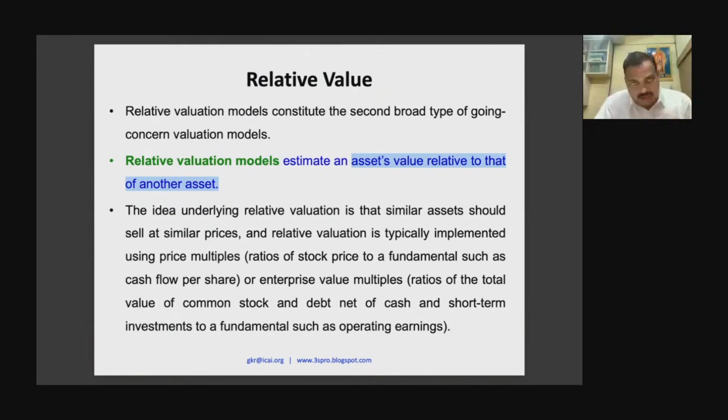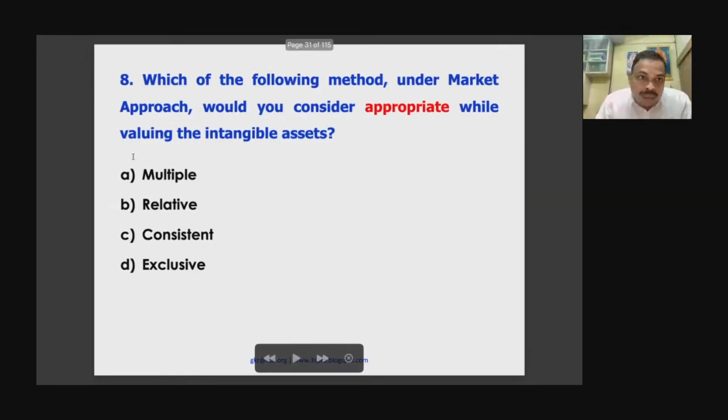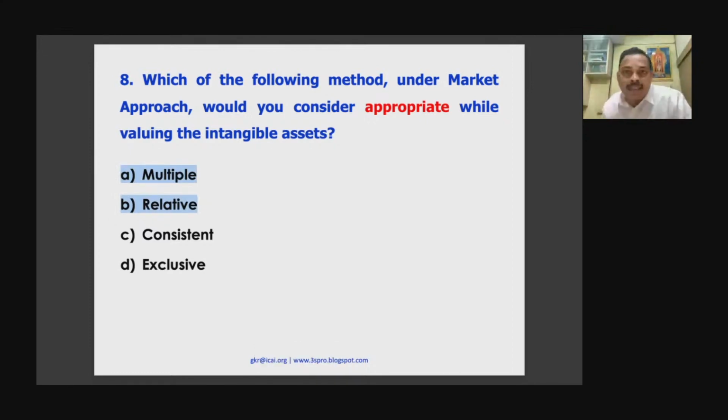By various methods. For example, by size wise, it will not be same. It will be different size. Then you have to calibrate it. You have to adjust it. So there you will use multiple. So the method, which are the following method is called relative method. Multiple is not a method. Multiple is an arithmetic. Please understand the difference between these two. Actually, under relative only you will use a multiple, but multiple is the arithmetic. It is not a method.